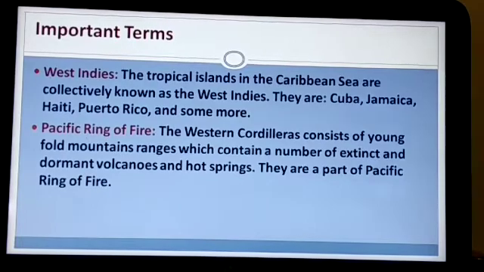Pacific Ring of Fire is an area wherein there are many volcanoes, both active and dormant. That is why this place is called the Pacific Ring of Fire, and the Pacific Ring of Fire is located in the Pacific Ocean.